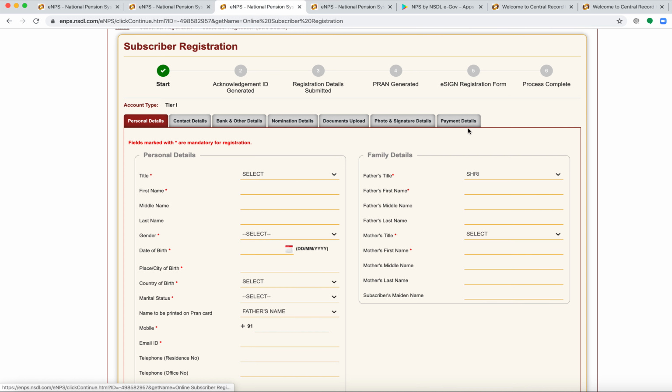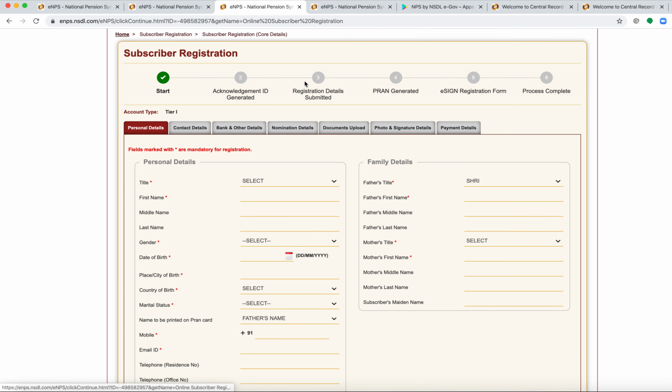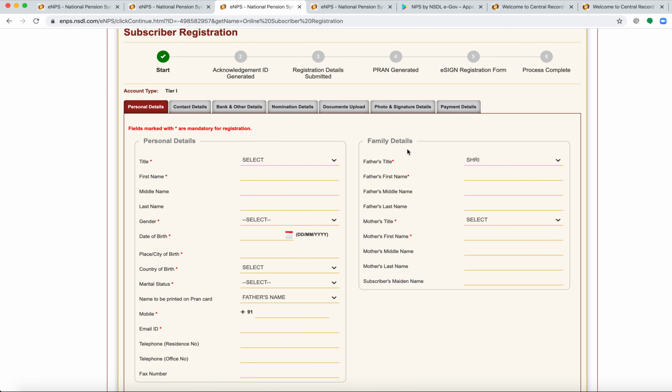After making the payment, you get an acknowledgement ID generated for the payment, and then you will be given a quick view of the form that you filled. You can ensure all the details are filled correctly, and then you can submit in the third stage.